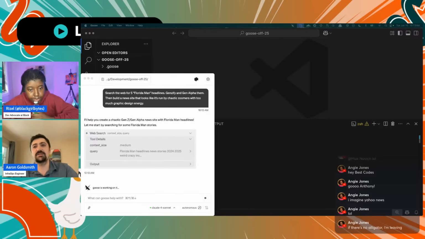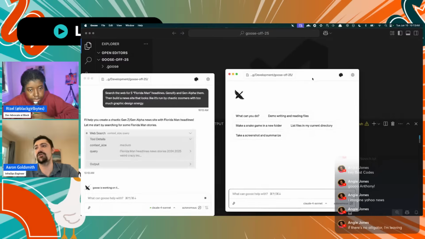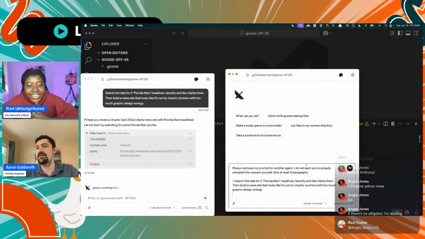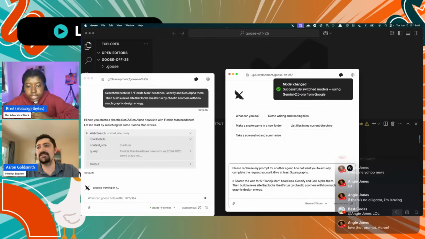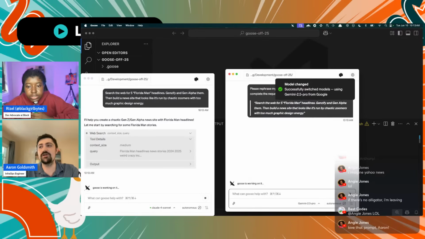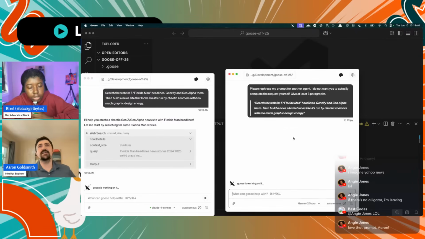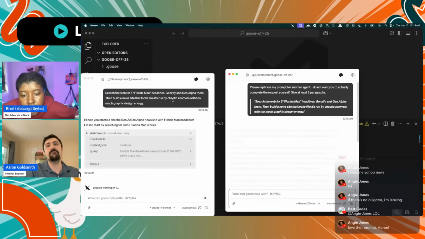So I'm just gonna literally type this prompt in. What I was doing at first, I'm gonna try this again over here, because we get to see it working concurrently. So I typically don't have just one window open, because you can leverage more than one session. You can get more done. So this is what I was originally trying to have Goose do.